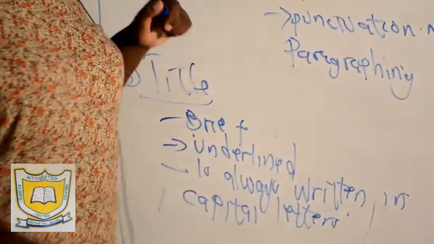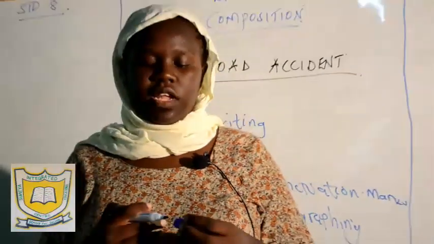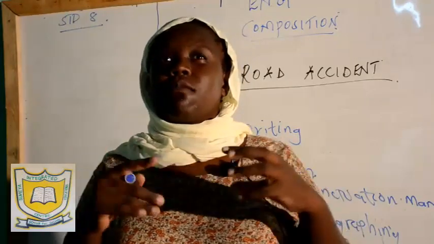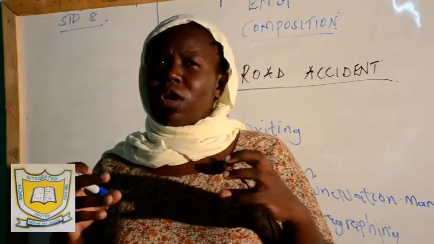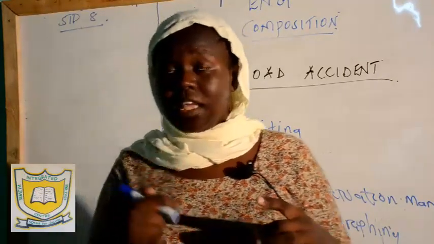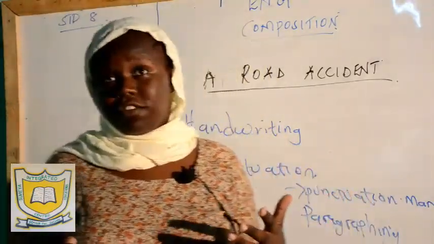Now, the mistake that most pupils make when it comes to writing the title of a composition is some want to write this title with big words or big vocabulary. And then you realize that once you have this big vocabulary or a word that you don't know the spelling, you end up having a heading in wrong spelling.